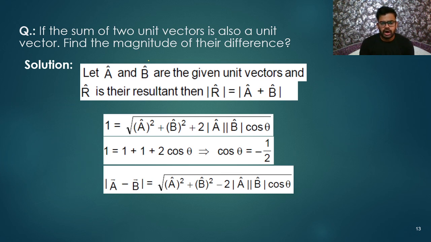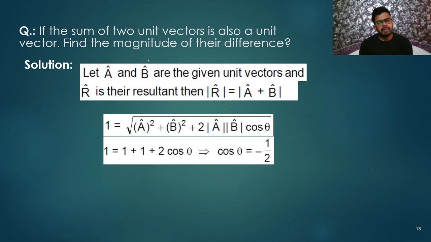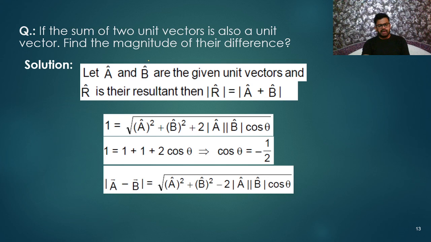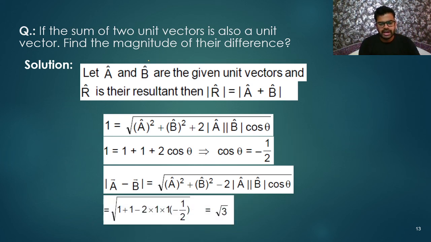Then find the magnitude of their difference. We need to find the magnitude of difference. So what we'll do? R vector is equal to A vector minus B vector, means A square plus B square minus 2AB cos theta. Before some time I told you the formula, right? Just put the value of cos theta is equal to minus 1 by 2 here. Okay, so what you will get? You will get root 3.